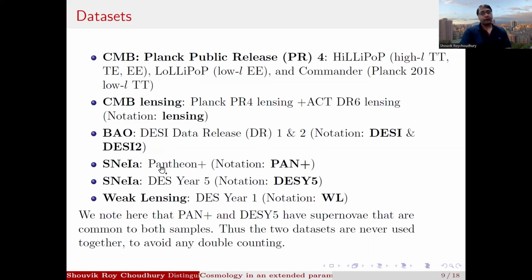For supernovae, we use 2 datasets, Pantheon Plus and DESY5, we do not use Union3 because it produces results in between these 2. So we are considering the 2 extremes, Pantheon Plus and DESY5. And we also use the weak lensing data in the second paper, which we did not use in the first paper. So this is Dark Energy Survey Year 1 results. We note here that Pantheon Plus and DESY5 supernovae have some supernovae in common, so we cannot use these 2 datasets together. We have to use them separately to avoid any double counting.